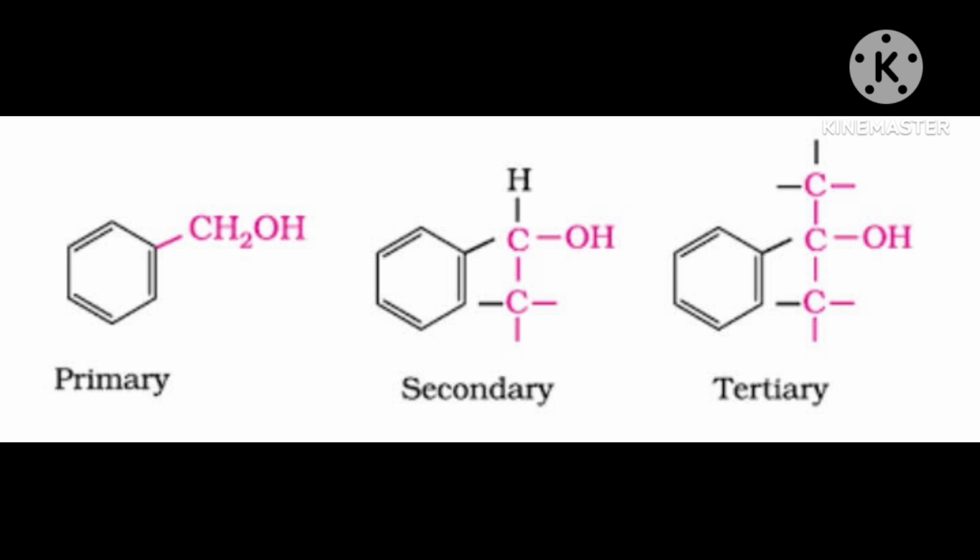Hydric is related to OH. Alcohols and phenols may be classified as mono, di, tri or polyhydric compounds depending on whether they contain 1, 2, 3 or many hydroxyl groups respectively in their structure.